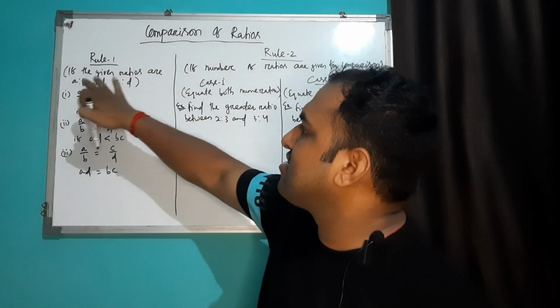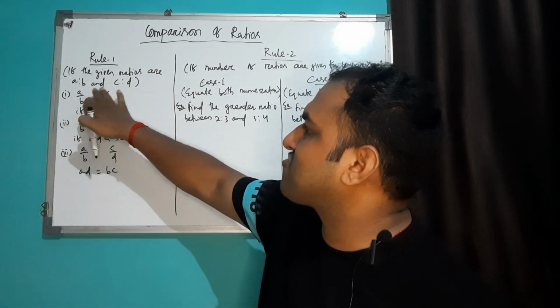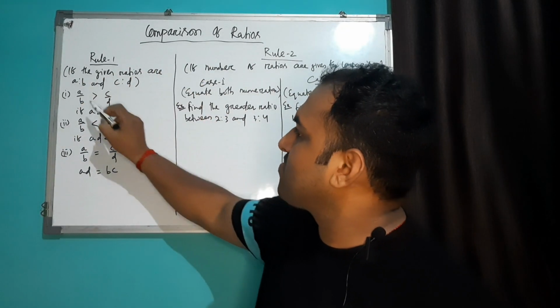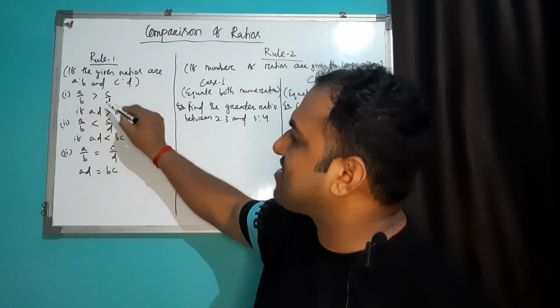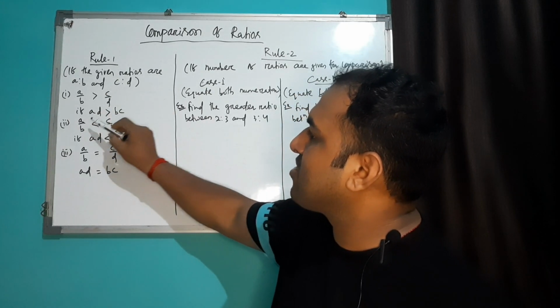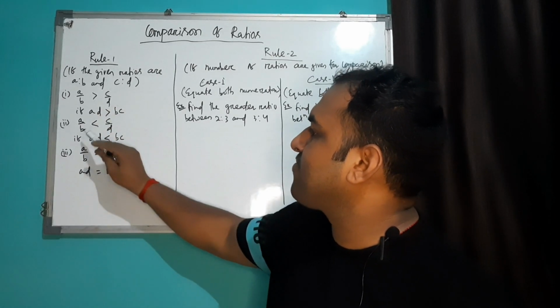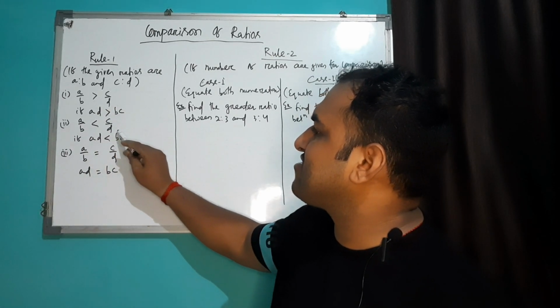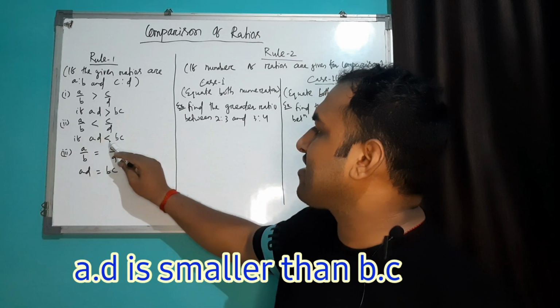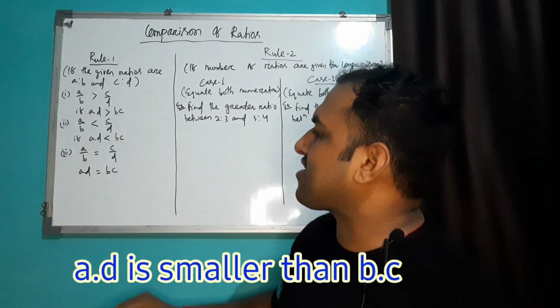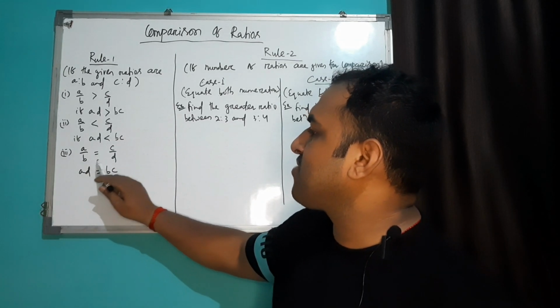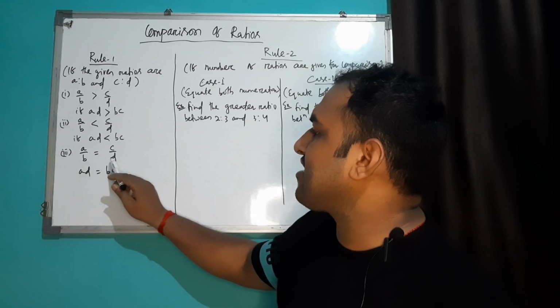In your rule 1, let's say the given ratios are A is to B and C is to D. So A upon B is greater than C upon D if AD is greater than BC. Similarly, A is to B is less than C is to D if AD is smaller than BC. Similarly, A is to B equals C is to D if AD equals BC.